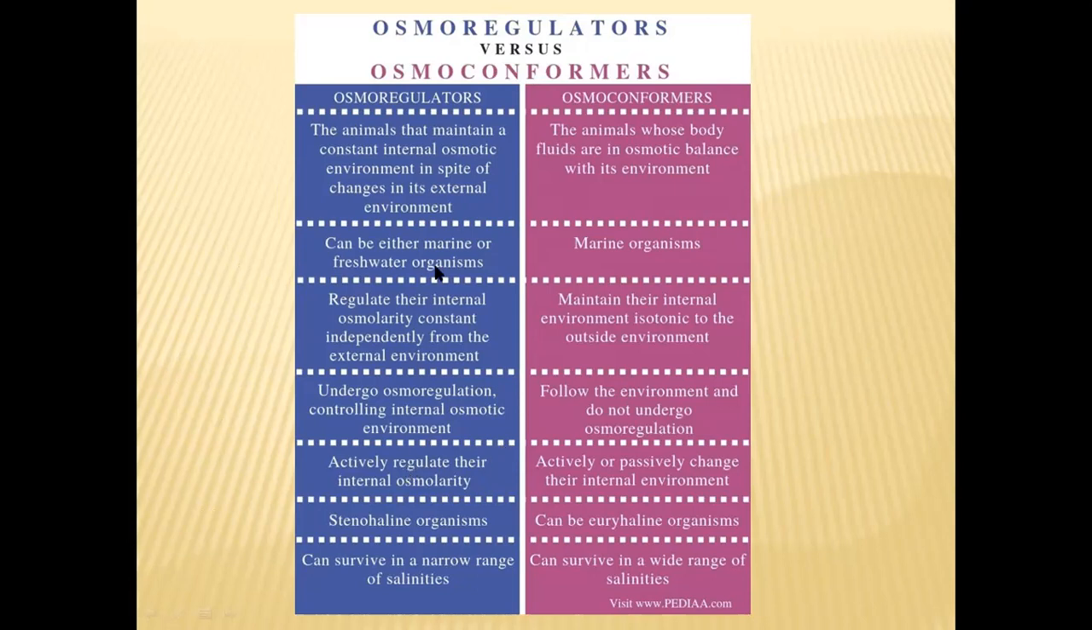And these osmoregulators actively regulate their internal osmolarity, and these osmoconformers actively or passively change their internal environment. Osmoregulators are also called stenohaline organisms, and osmoconformers are also called euryhaline organisms, as we have seen earlier. The osmoregulators can survive in a narrow range of salinities only, but the osmoconformers can survive in a wide range of salinities.